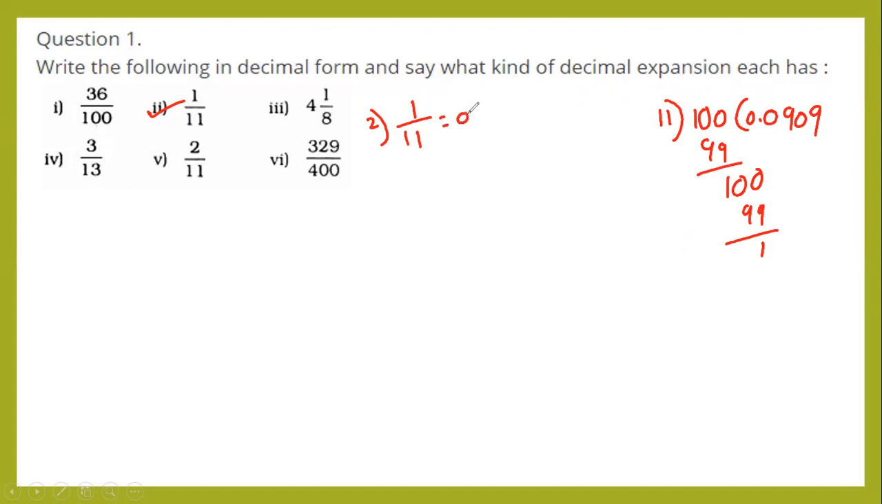So 0.090909, it is continuous. Is it right? Then you can say this number is not terminating. Non-terminating and repeating.